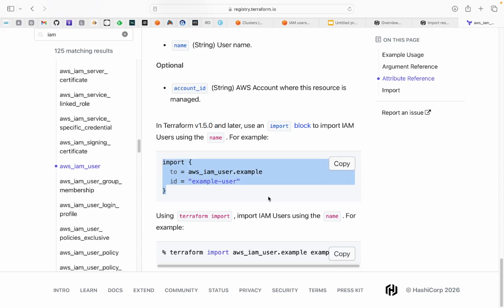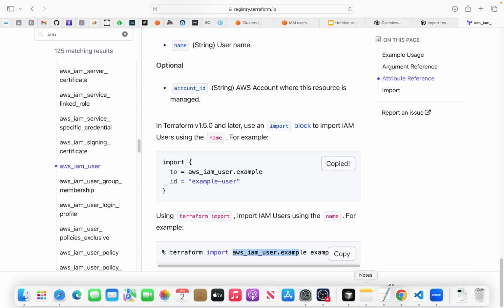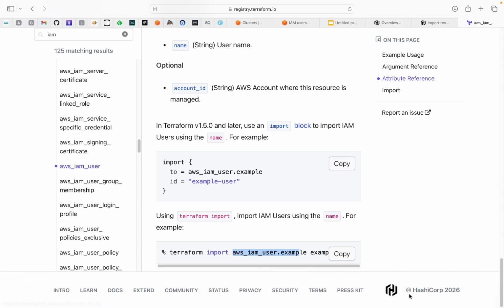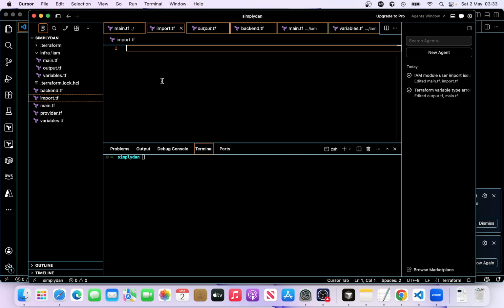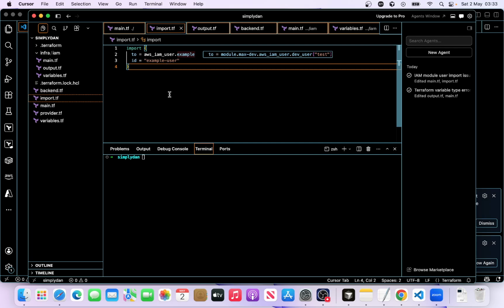The old way of importing a resource is this one. So on the command line, you say terraform import and then the resource location, and then you just literally import that. This is the new way, and you'll be able to have it in your config file. So let's grab that. Let's copy that. Then we go to our IDE, my Cursor IDE, and let's paste this here in the import file.